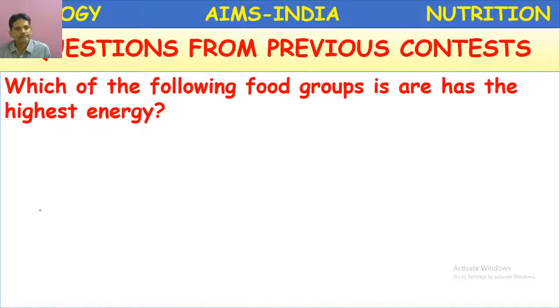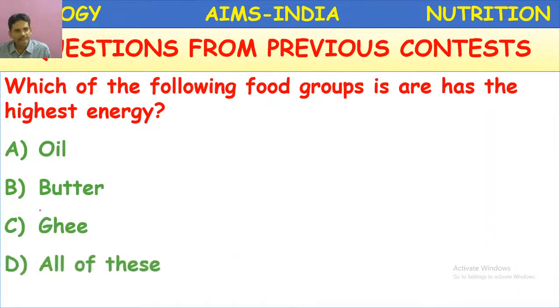question. Which of the following food groups has the highest energy? Oil, butter, ghee, all of these. What is common in all these? Fats are present. So, the highest energy is produced by all of these.